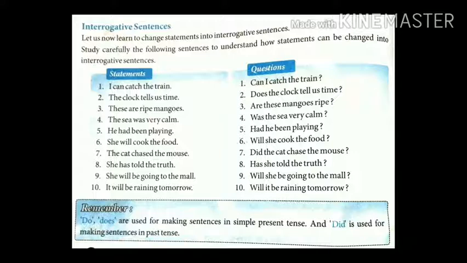Okay students, now this is the note. You must remember, do and does are used for making questions in simple present tense. When the statement given is in simple present tense, then for making the question, you must use do or does. But if the given statement is in the simple past tense, then you should use did for making the questions. Now students, prepare these kinds of sentences and maintain one note.